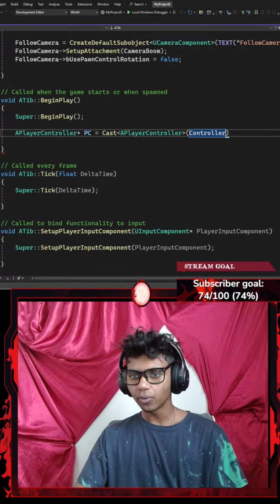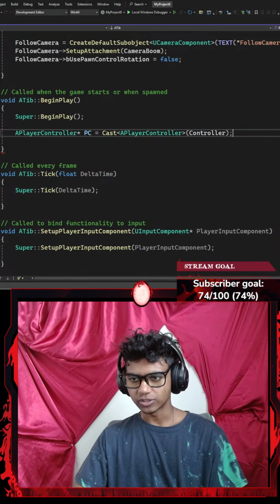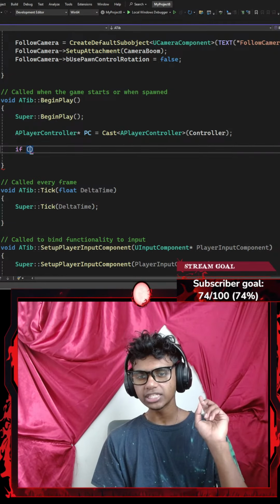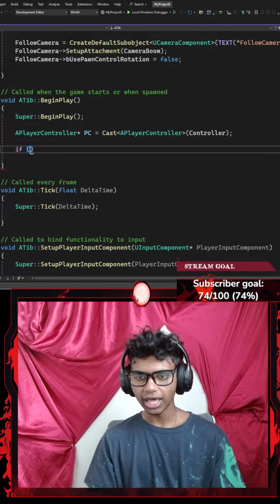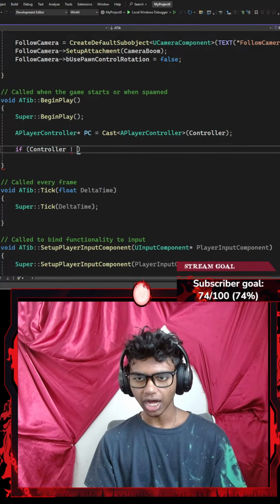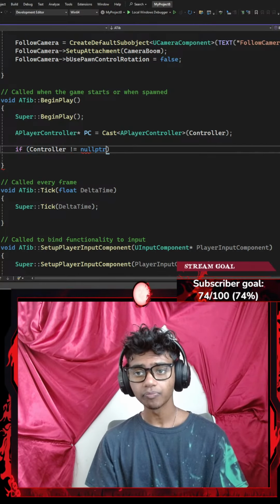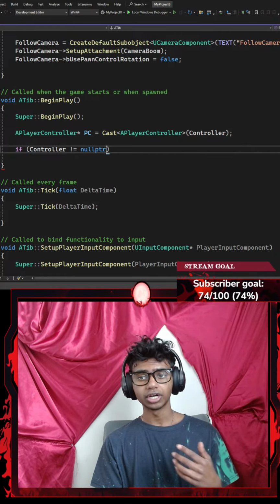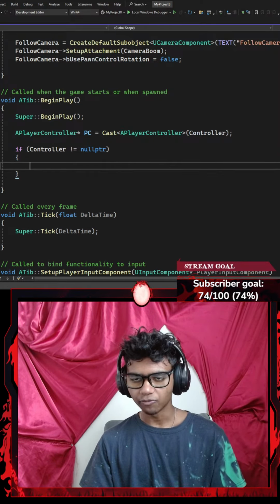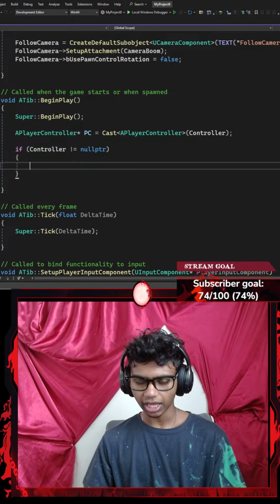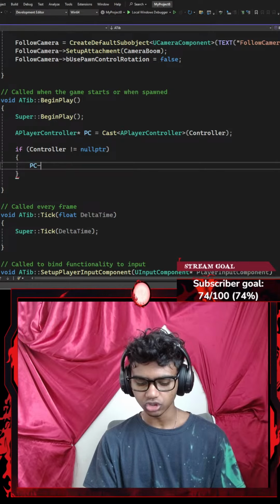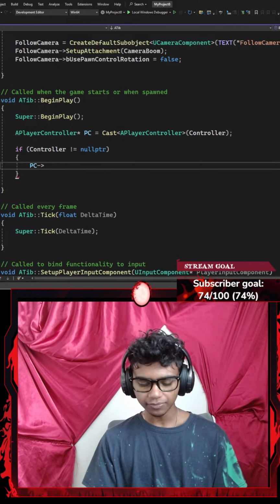Okay, and then once I'm done with that, I'm going to end this with a semicolon and add an if statement. Now, inside my if statement, I'm going to check if my player controller is not equal to nullptr. If and only if my player controller is not a null pointer, then I'm going to do something. I'm going to point my player controller towards, let's say, something like UEnhanced.